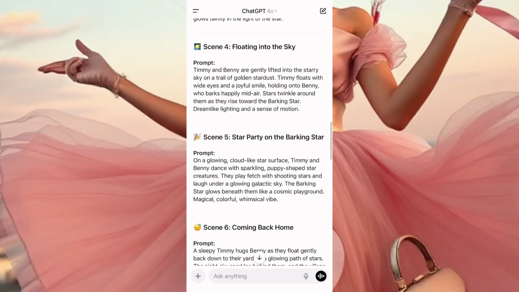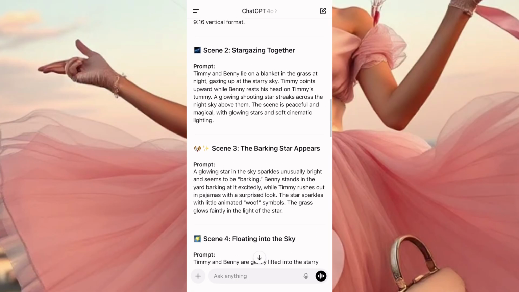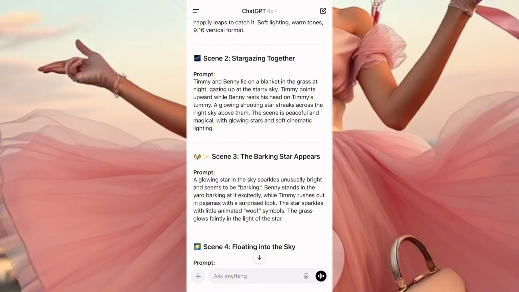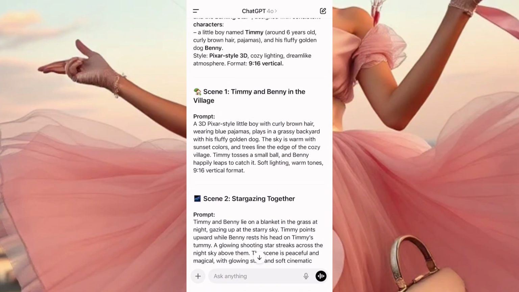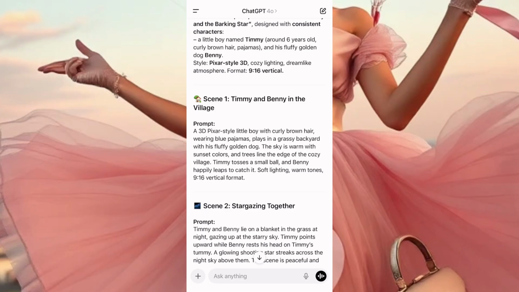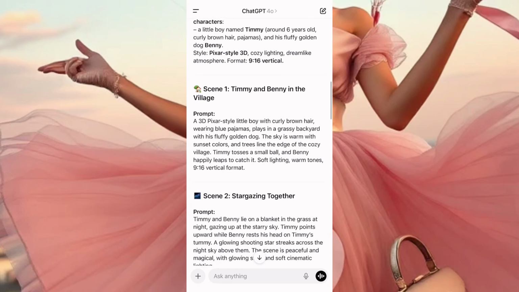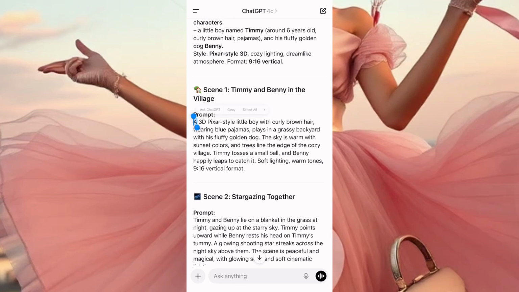Now, the next thing for you to do is to start generating your images, get your visuals, right? So for us to be able to get our visuals, we are starting with the first prompt, which is this one. A 3D pixel style little boy with coily brown hair, wearing blue pajamas, playing in a grassy backyard with a fluffy golden dog. The sky is warm with sunlight, color and trees. So we are starting with this one first. So I'll copy this.